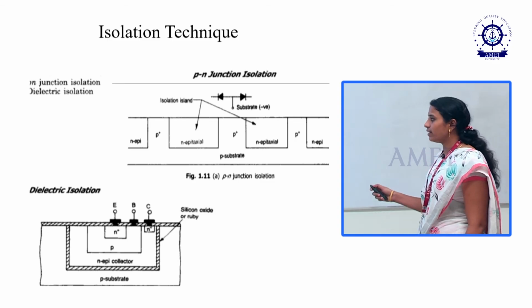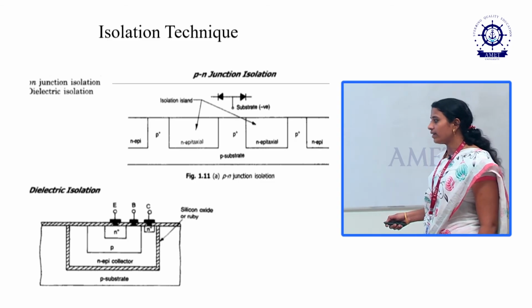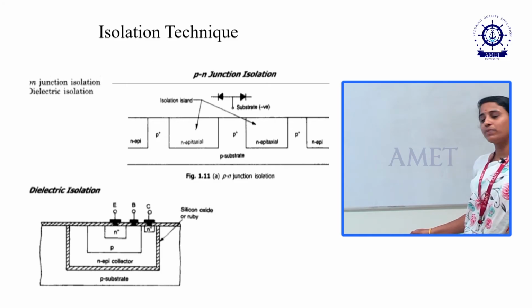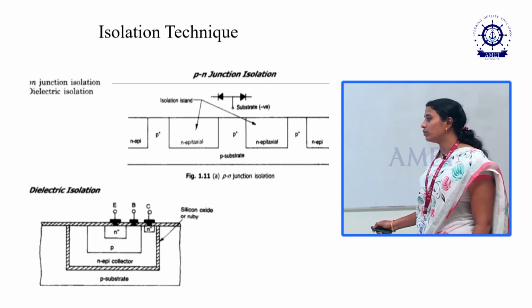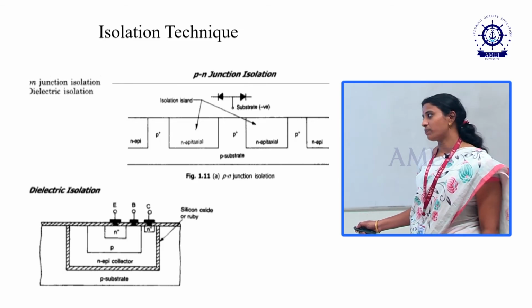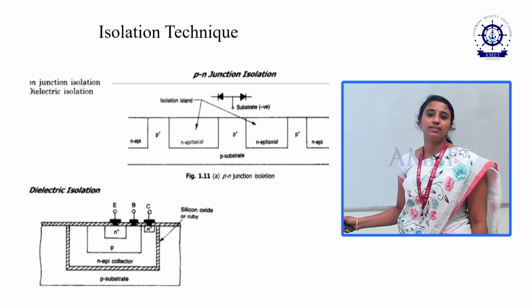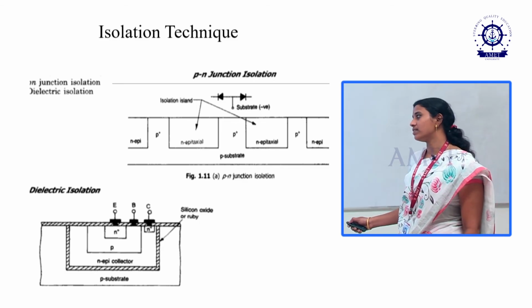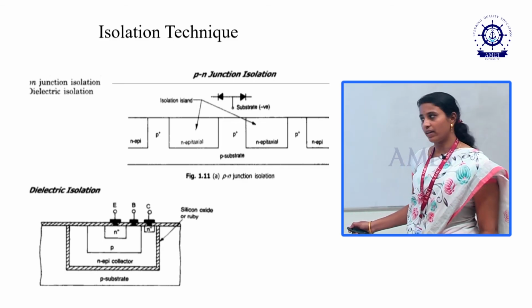Here we will see the dielectric isolations. Dielectric isolation is nothing but the P type substrate, above it the n-type epitaxial layer, above the p-type substrate. Again the p-type substrate is above the n-type substrate. Here the n plus region is above the p plus region, we call it a dielectric isolation.